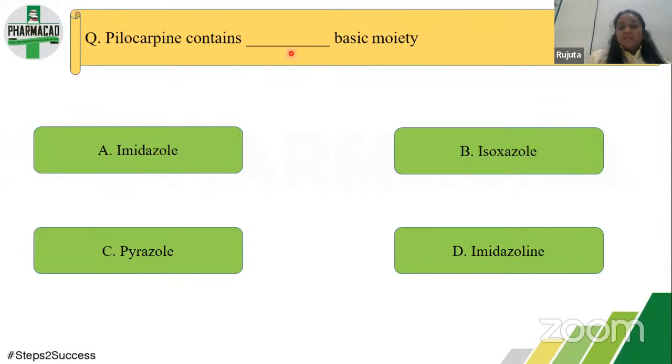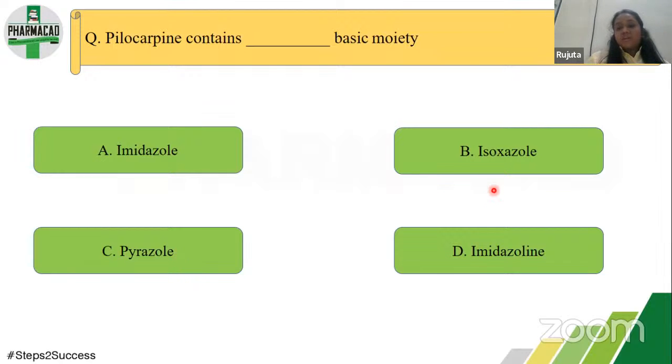Next is: pilocarpine contains dash basic moiety. Just now we saw the chemical classification of alkaloids, so anyone could answer this. Just try if you can answer this. Whether it is imidazole, isoxazole, imidazoline, or pyrazole.